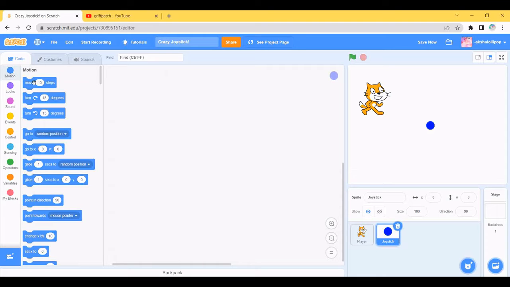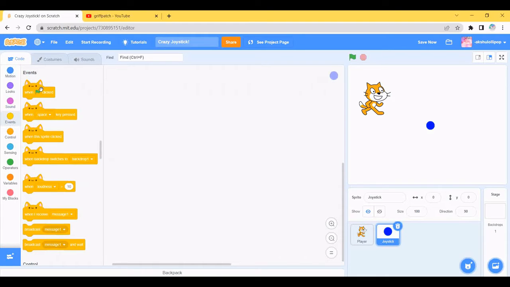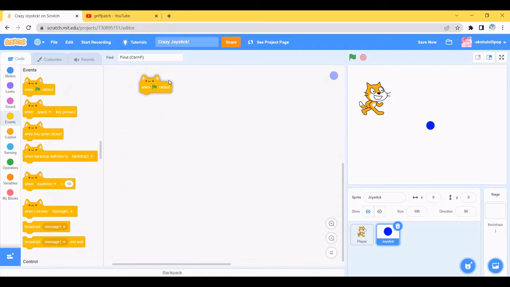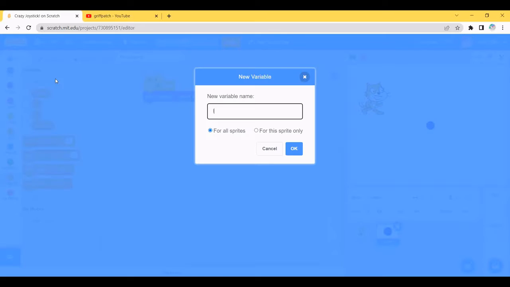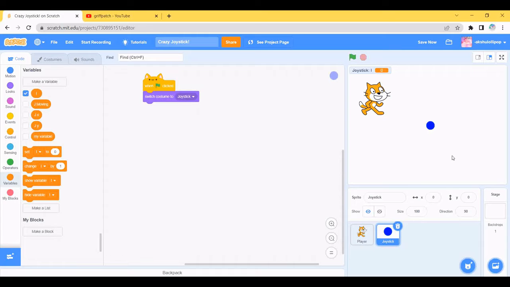So go to events and drag the when flag clicked block, and go to looks and drag the switch costume to joystick block, because it's our first costume and we want it to be displayed first. And we are going to create some variables here too.